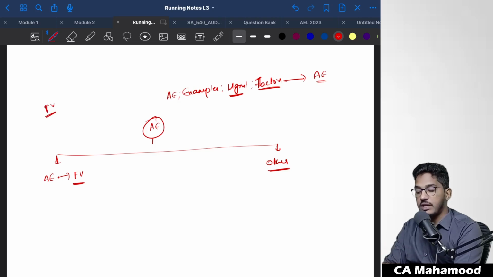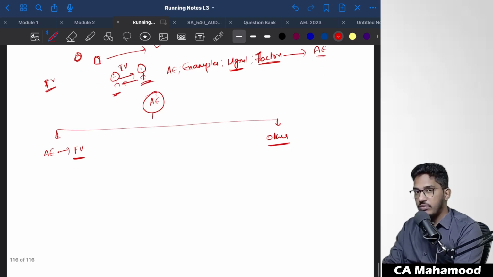Fair value means nothing but, as on a particular day, if the transaction is taking place between two unrelated parties, what will be the price at which that transaction is going to happen? For example, if certain goods are required to be sold in the market today, so buyer and seller both are unrelated parties. If an unrelated seller sells those goods under normal market terms and conditions, how much value will he be able to fetch? So that is exactly what fair value is.